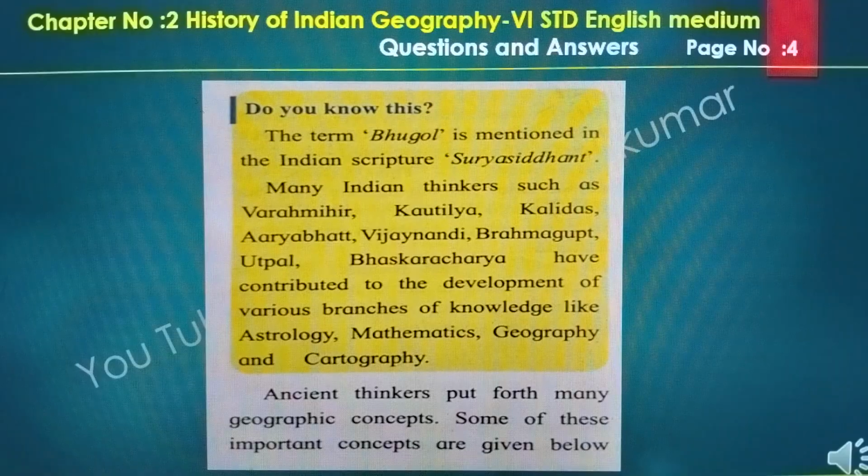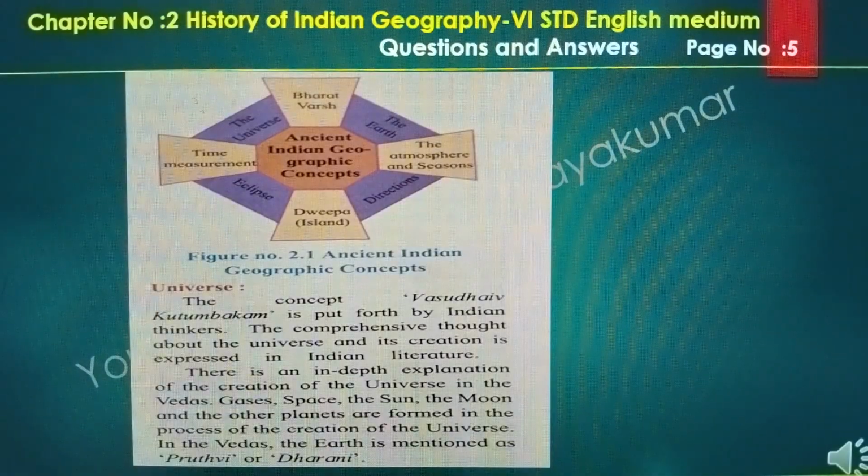Vijayanandi, Brahmagupta, Utpal, Bhaskaracharya have contributed to the development of various branches of knowledge like astrology, mathematics, geography and cartography. Ancient thinkers put forth many geographic concepts. Some of these important concepts are given below. Figure 2.1, Ancient Indian geographic concepts.